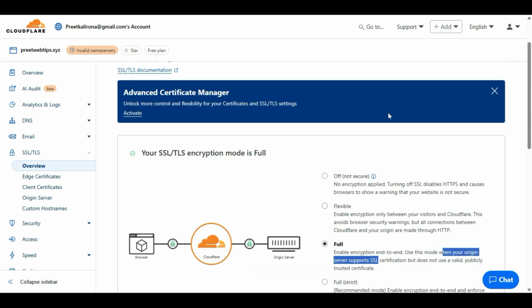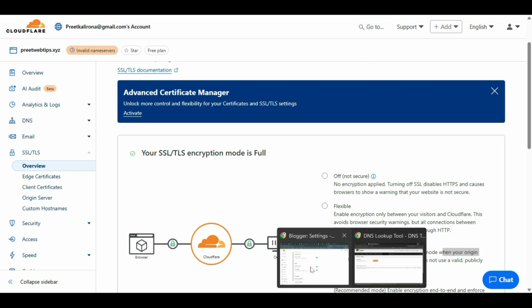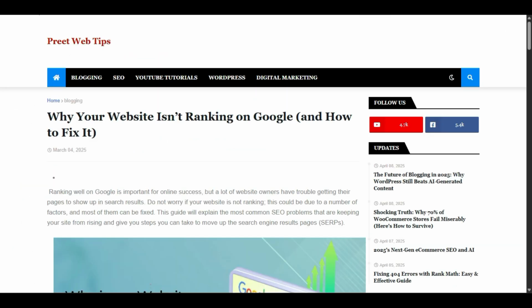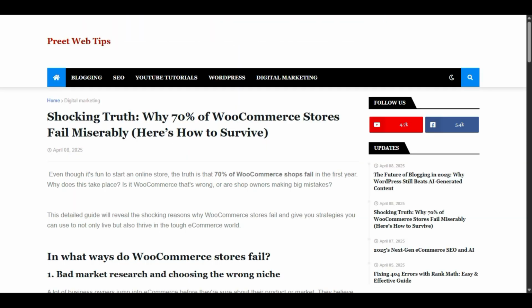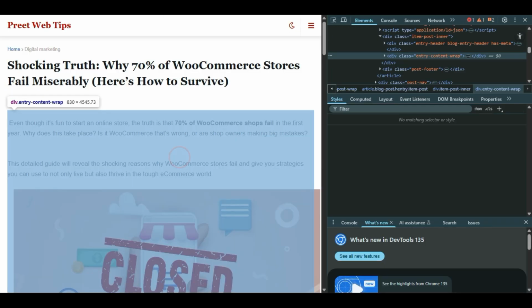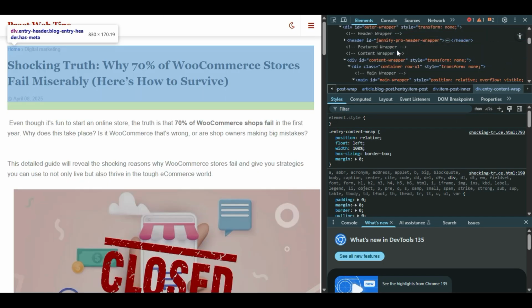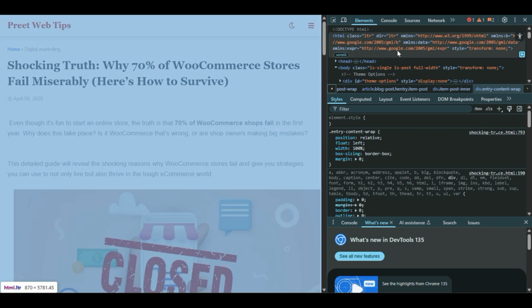Okay, so let's check if our website is still working. Refresh. It's working. Okay, let me now inspect to see if I see any Cloudflare request here.